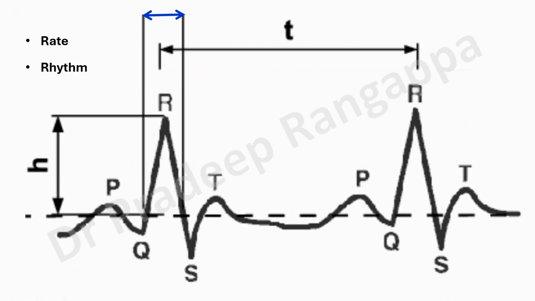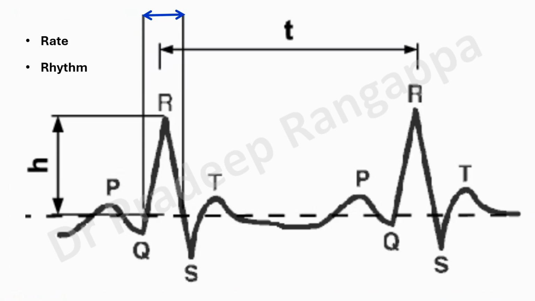And what do we look at in the ECG? Again, going back to our MBBS physiology days, or even our physician days, we have to look at the rate, the rhythm, then the PR interval, then the QRS interval, then the QT interval, because all the changes from the toxicity get reflected there.